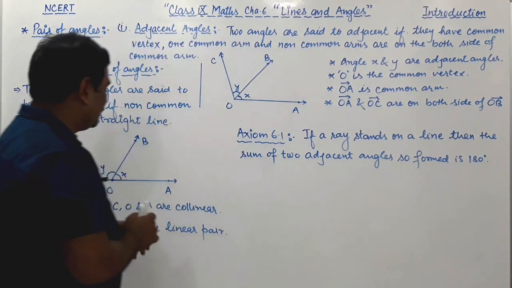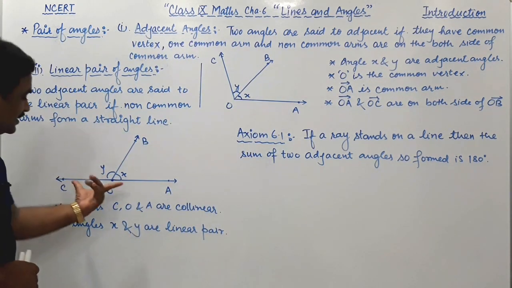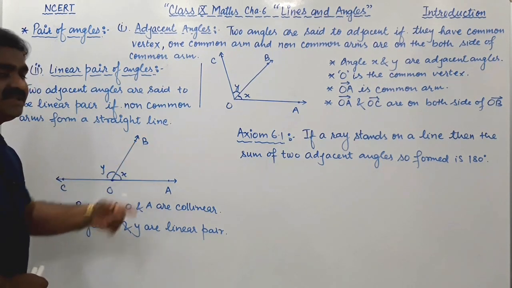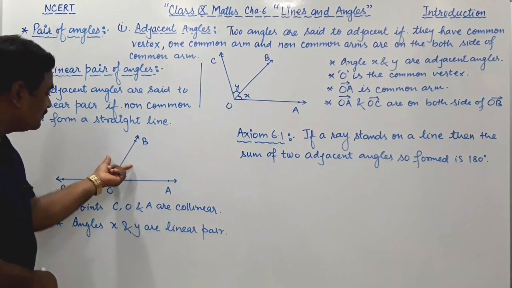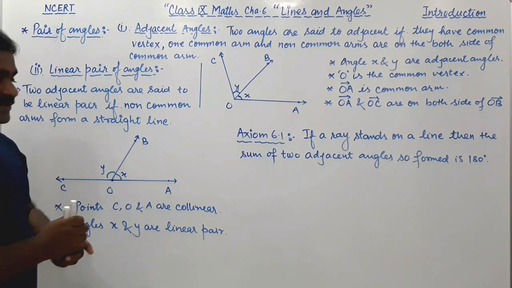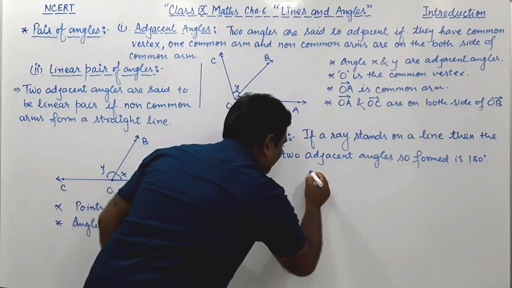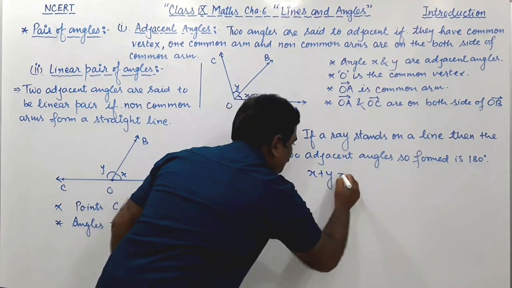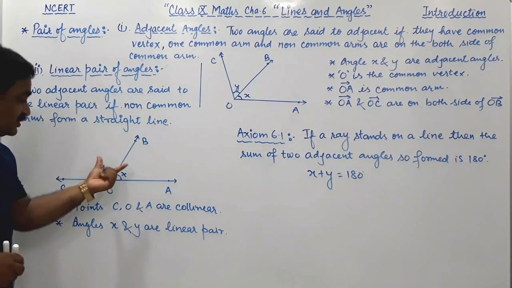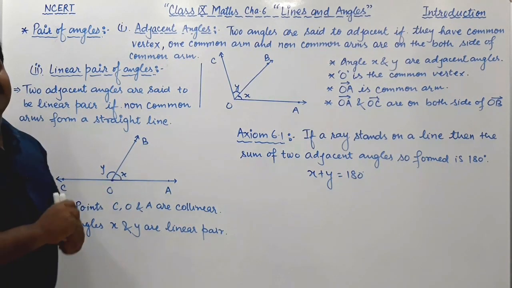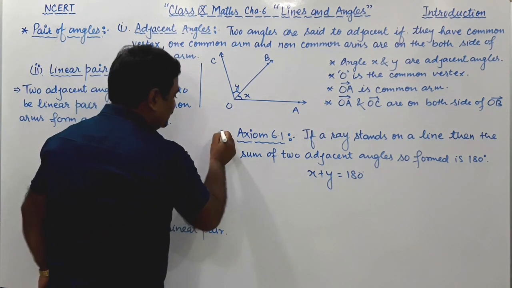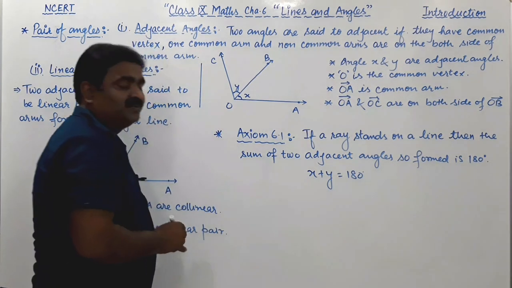What if a ray stands on a line, then the sum of two adjacent angles so formed is 180 degree. It means, say this is line AC and a ray OB stands on this, then the sum of these two adjacent angles X and Y is equal to 180 degree. Therefore, X plus Y is equal to 180 degree, and these two angles are adjacent angles. So this is axiom 6.1, very useful to you.